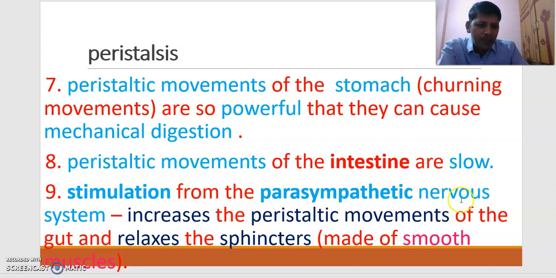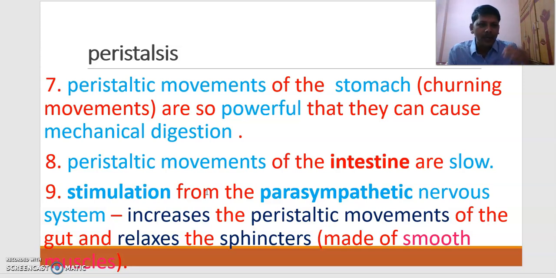Stimulation from the parasympathetic nervous system increases the peristaltic movements of the gut. Our nervous system is broadly divided into the central nervous system, CNS, and PNS. PNS is divided into SNS and ANS, the somatic nervous system and autonomic nervous system. The autonomic nervous system is again subdivided into sympathetic and parasympathetic.